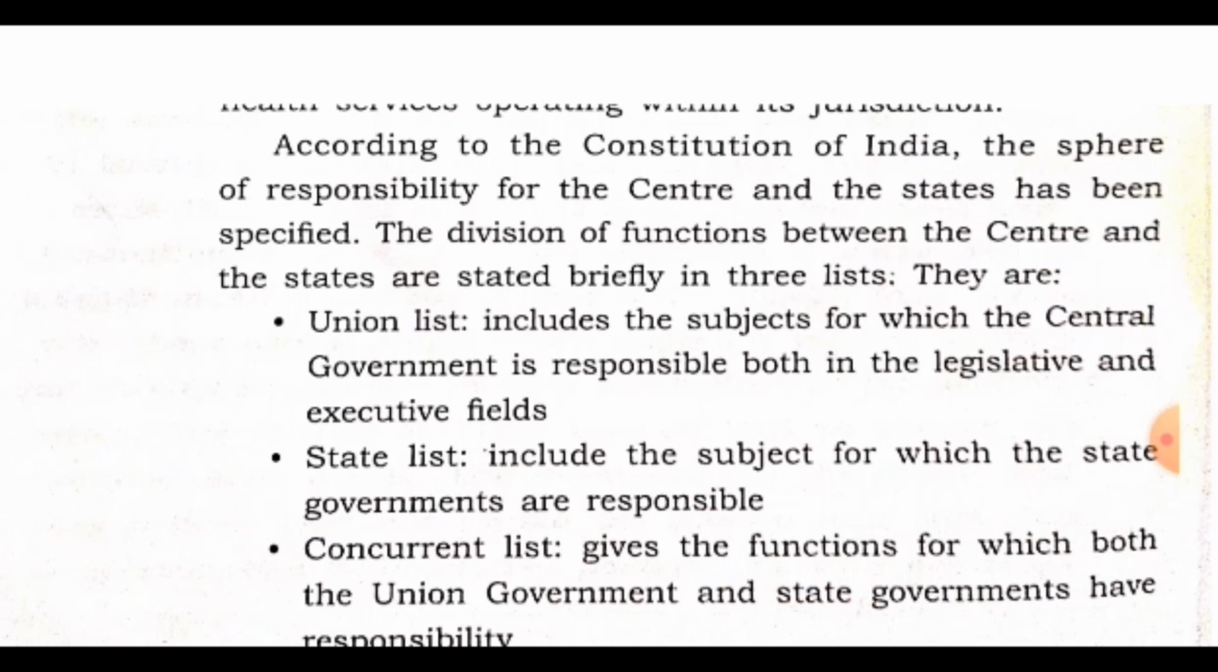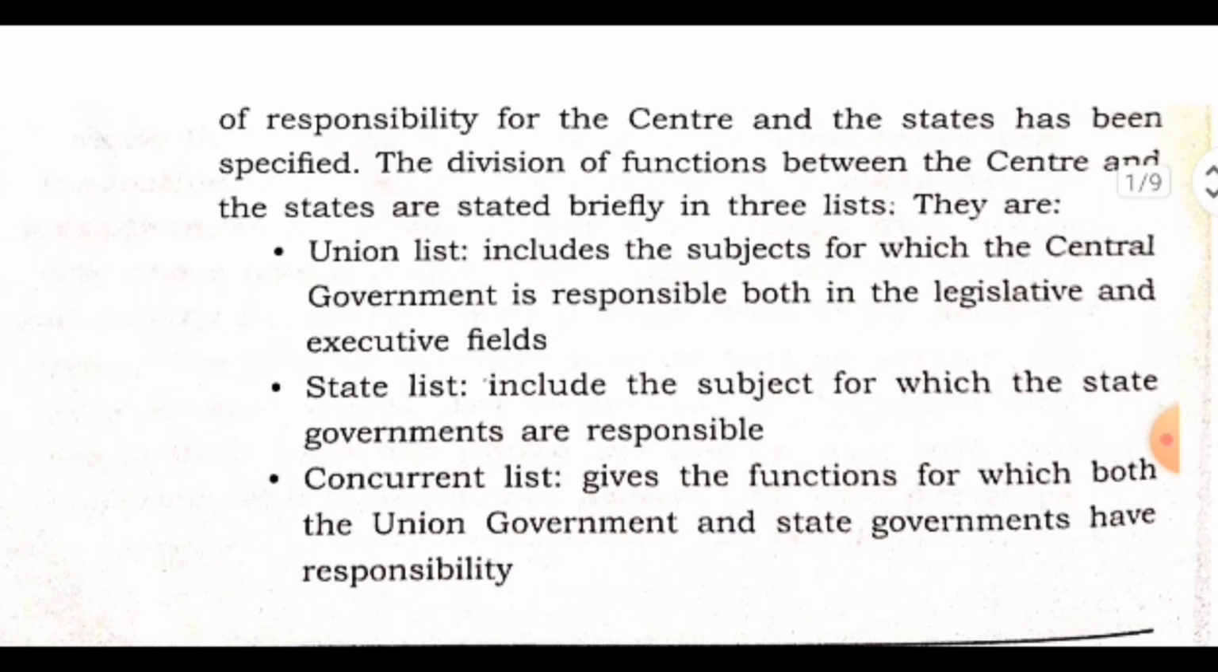So class 10 students, my dear students, you have to remember these three lists. The first list is the union list, the second list is the state list, and the third list is the concurrent list. You have to remember this; from your exam point of view, it is very important. So there are three types of lists: union list, state list, and concurrent list.